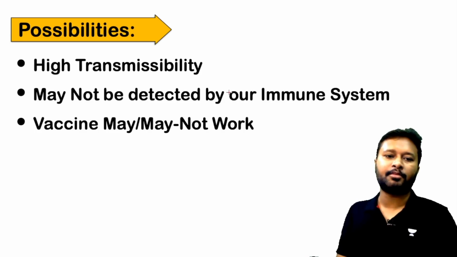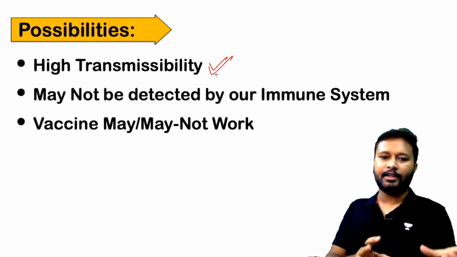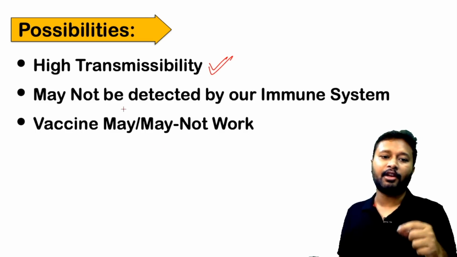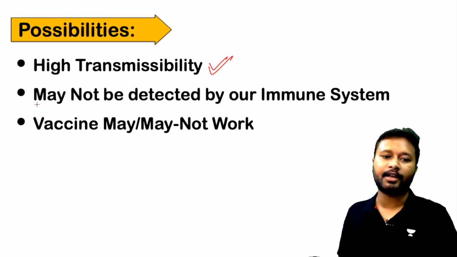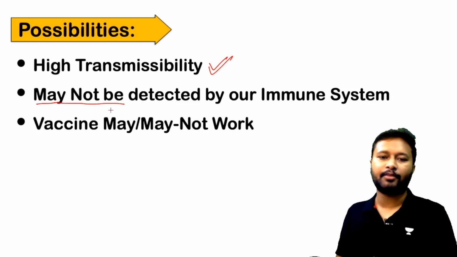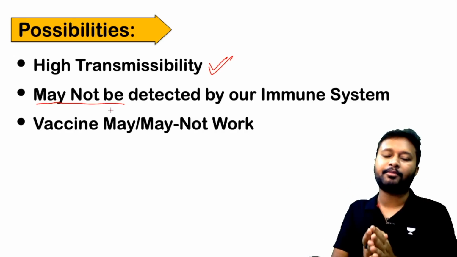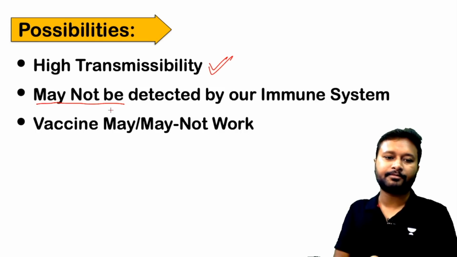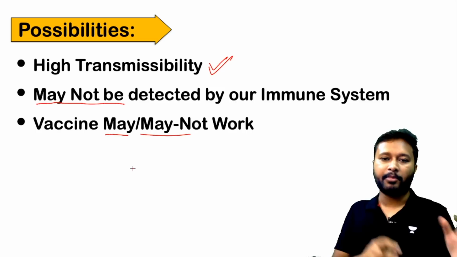And what are the possibilities? As I told you, transmissibility is high, we have already seen that. But whether it will be detected by the immune system or not, researchers are telling that it may not be detected by the immune system because of so many mutations. That change on the spike protein is the reason why it may not be detected by the immune system. And regarding vaccine, it is still dicey, it may or may not work.